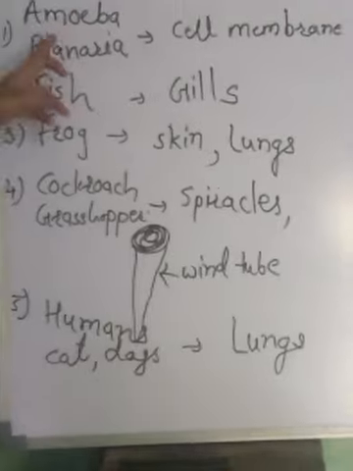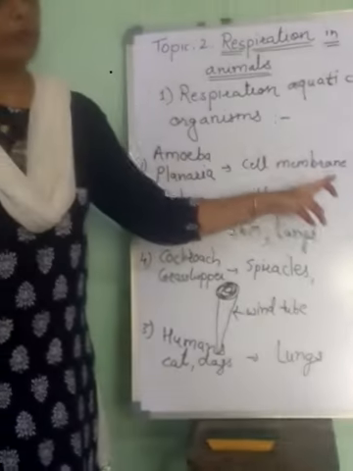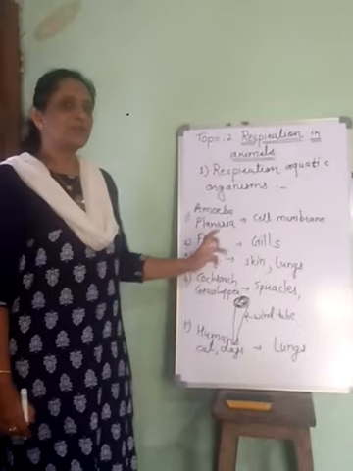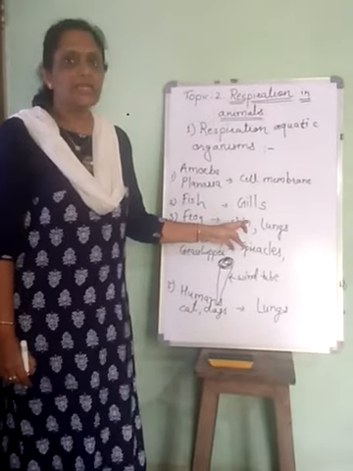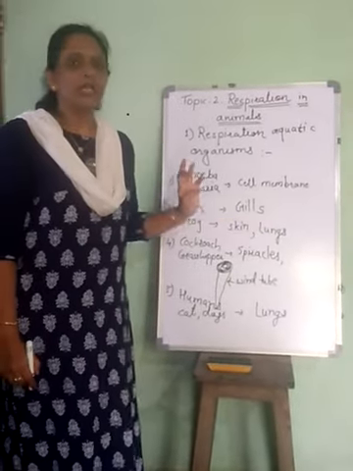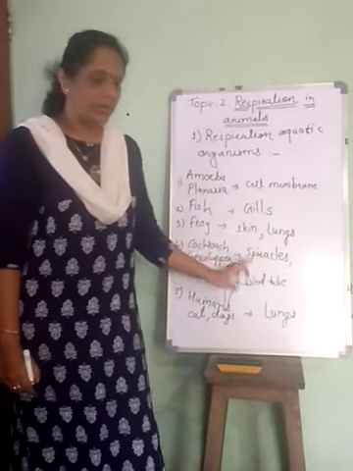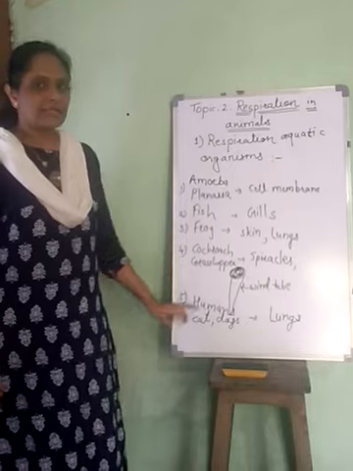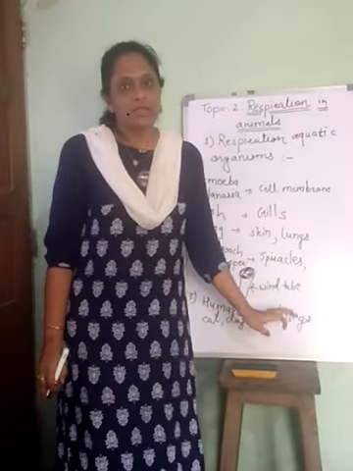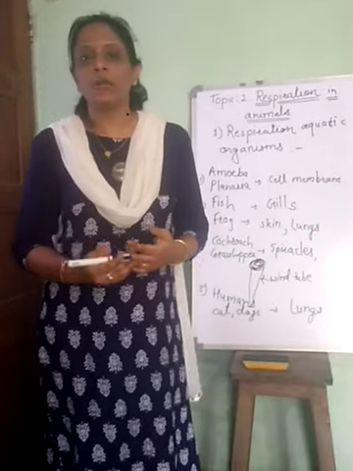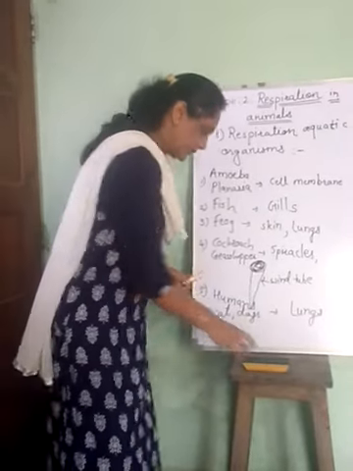Organisms like amoeba and planaria respire with the help of the cell membrane. Fish respire through the gills. Frog respires inside the water with skin and on the land with the lungs. Then cockroach and grasshopper with the help of spiracles and wind tubes. Then humans, cats and dogs with the help of lungs. So this is how animals respire with the help of different organs.